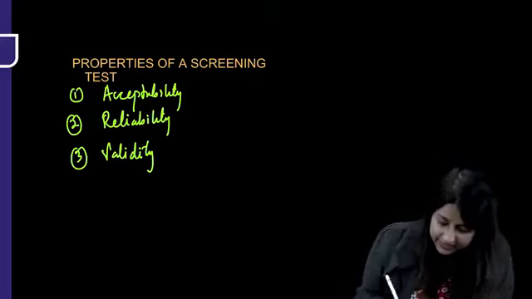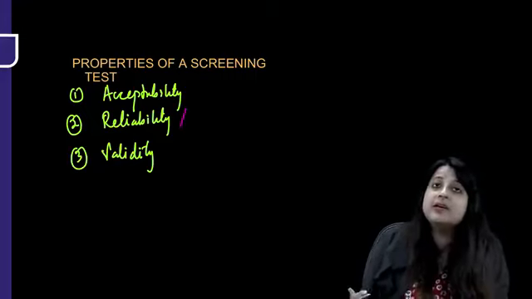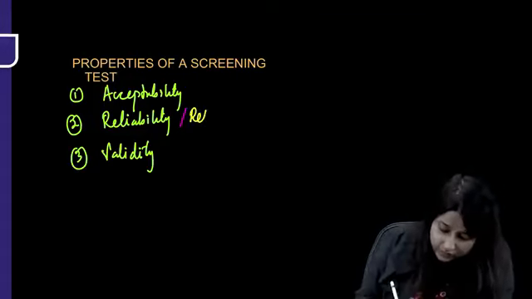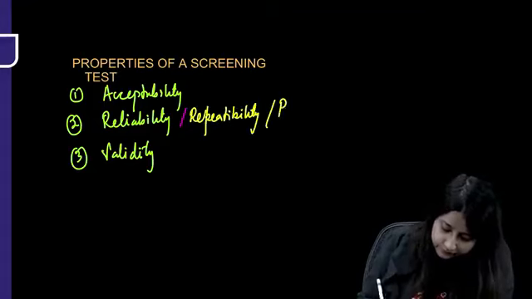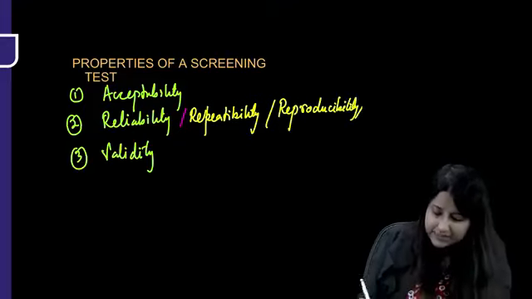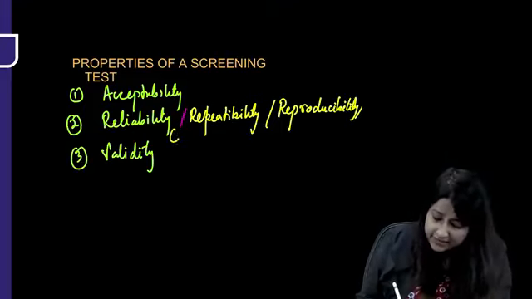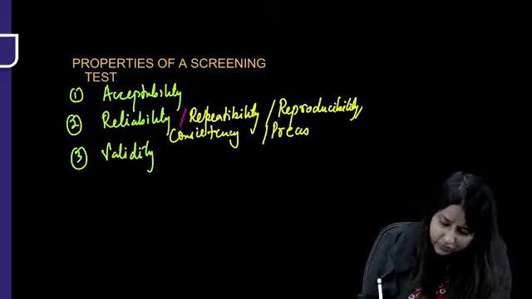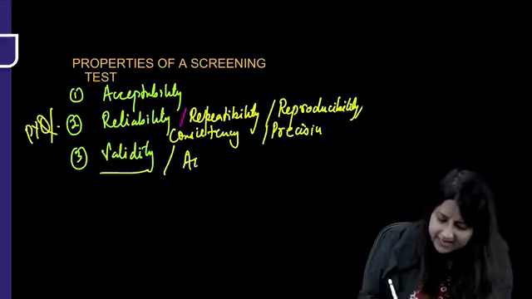Reliability: what are the other names? The findings should be reliable, repeatable, replicable, reproducible in similar settings. So what are the other words? Repeatability, reproducibility. Reliability, repeatability, reproducibility. Any of these can come in your exams. Consistency. And what is one more word? Precision. In fact, these are all PYQs. And what is the other name for validity? It is accuracy.